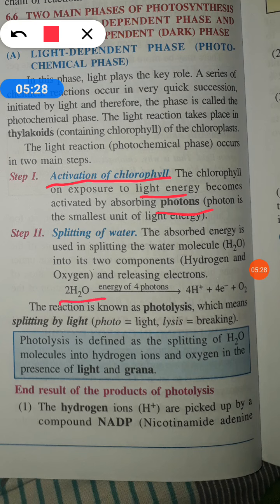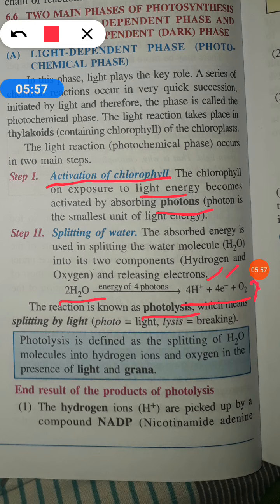Splitting water molecule into hydrogen ion, electron and oxygen. Okay. So this particular process is called photolysis. Photo means light, lysis means to break. So here light energy is used for breaking water, so we say it photolysis. As a result of photolysis, we get hydrogen ion, we get electron and we get oxygen.